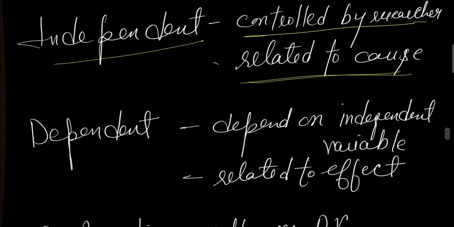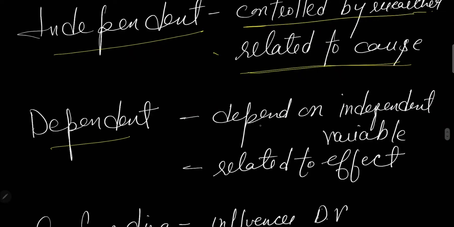Next, talking about the dependent variable, it depends on the above variable, which is independent, and it's related to the effect. For example, we are checking the effect of pranayama on memory. We are giving pranayama, so the changes are coming in memory. The memory is dependent on what type of intervention we are giving. If we are giving pranayama, memory is dependent on pranayama.